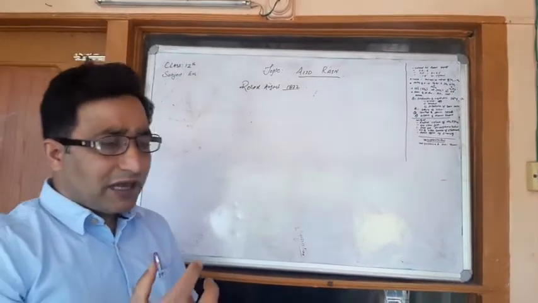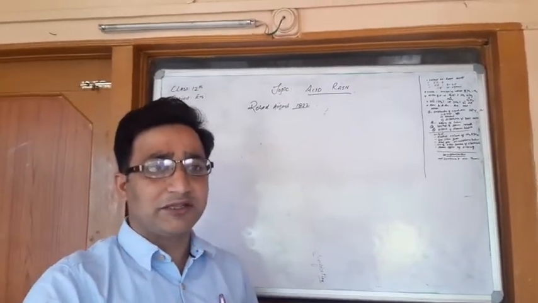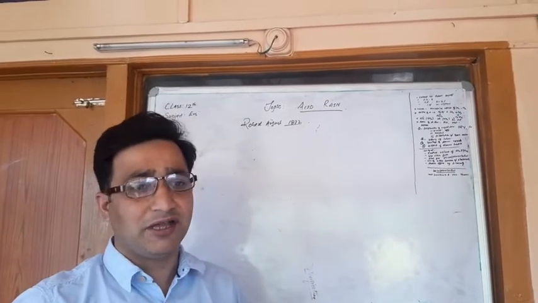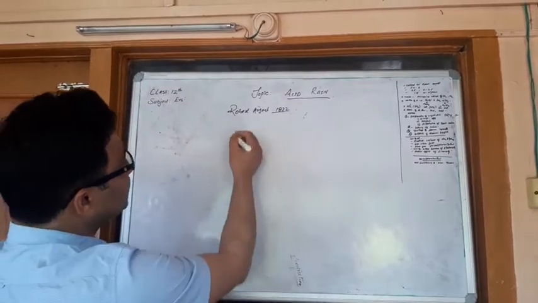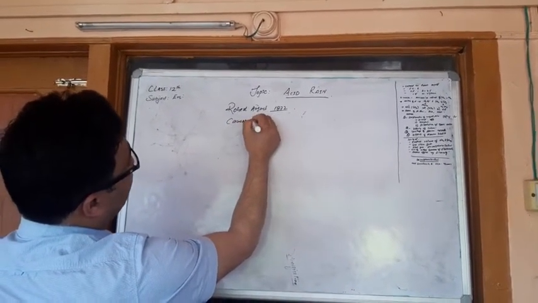So those rains which have a pH value less than 5 are called acid rains. Now what is the reason behind this? How are these acid rains caused? Causes of acid rain.